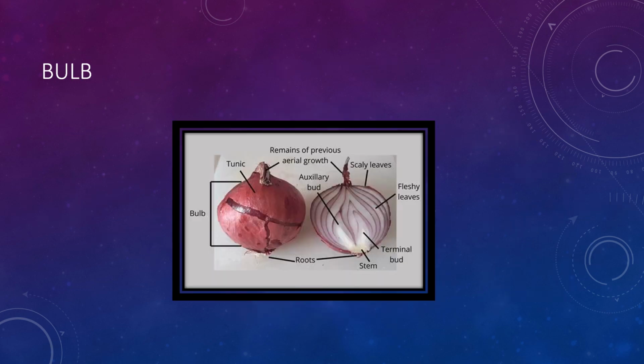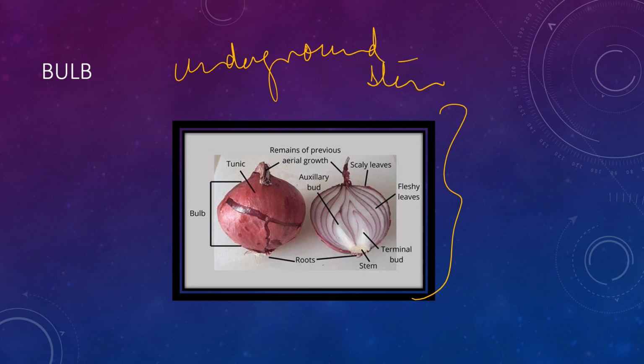Now next comes the bulb. This onion is also an underground stem, with a stem and bud, and there are membranous scales inside. You can see that these are all membranous scales present inside this onion. Other than onion, what kinds of plants have bulbs?